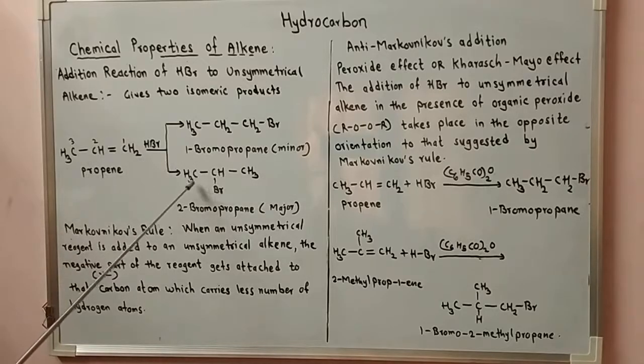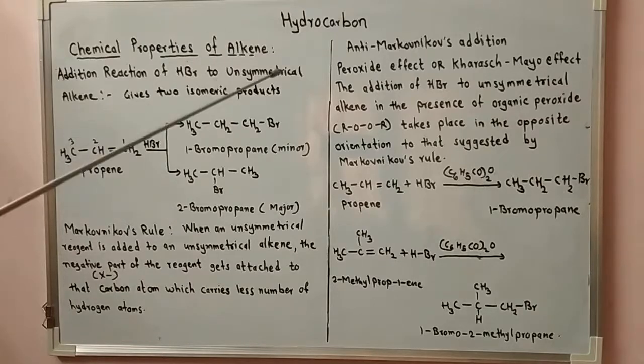So we get the structure CH3CHBrCH3, that is 2-bromopropane. So by reaction of an unsymmetrical alkene and an unsymmetrical reagent, which gives isomeric products, according to Markovnikov's rule the major product is the alkyl halide which obeys Markovnikov's rule.